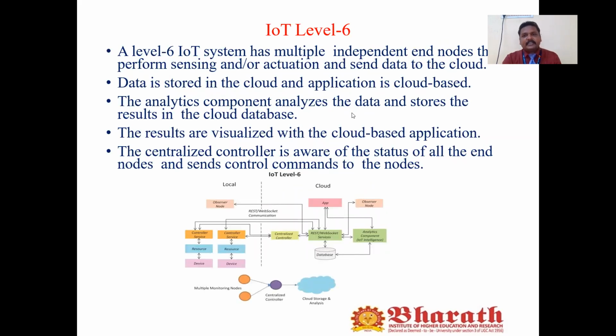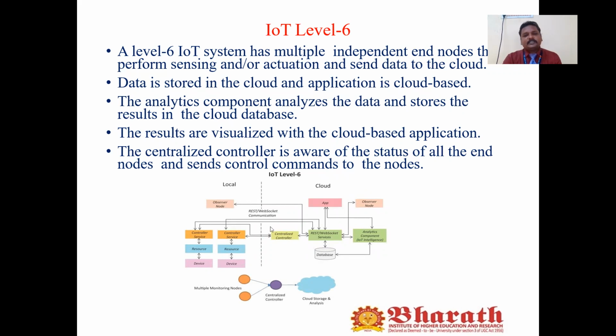Then the next level is IoT level 6. Here there are also multiple independent end nodes. In this case, the multiple independent end nodes perform the sensing as well as the actuation and send the data to the cloud.